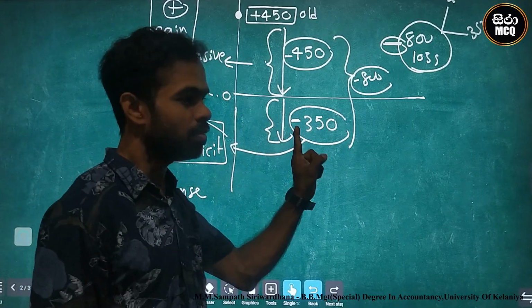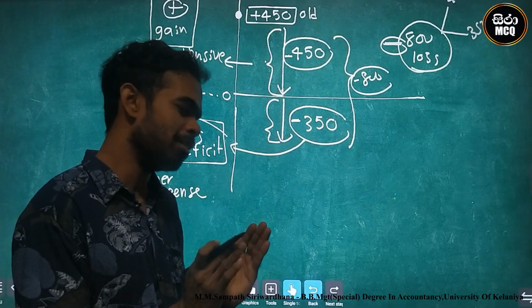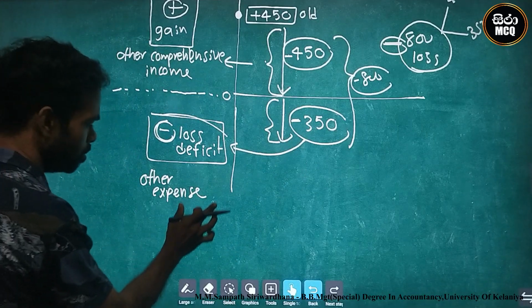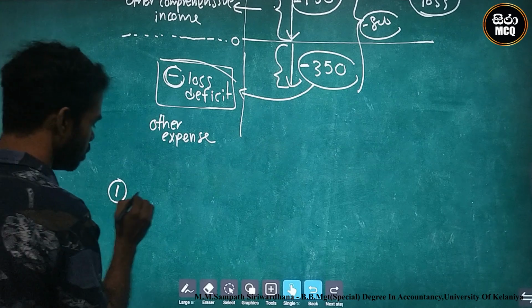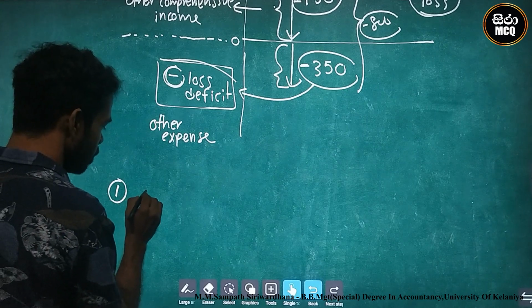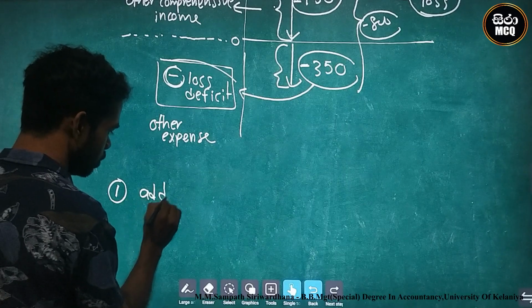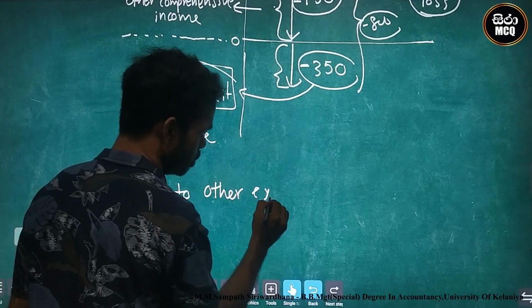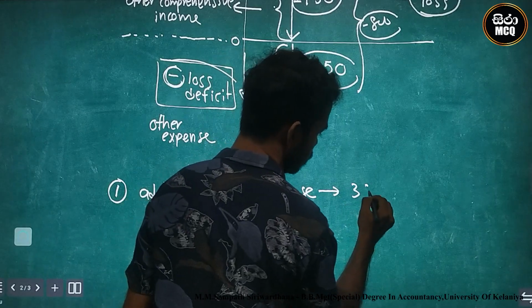The 350 is a minus. Therefore, this is a tally, the same sign. Therefore, I add it to other expense. So the destination is 350, which we add to other expense: other expense 350.